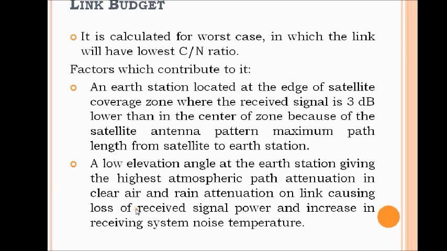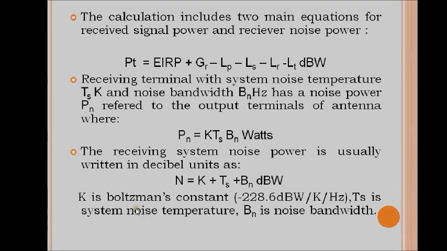Link budget is calculated for worst case, in which link will have lowest carrier to noise ratio. Factors which contribute to it consist of an earth station which is located at the edge of satellite coverage zone where the received signal is 3 dB lower than in center of zone because of satellite antenna pattern and maximum path length from satellite to earth station. Secondly, a low elevation angle at the earth station giving the highest atmospheric path attenuation in clear air and in rain attenuation on link, causing loss of received signal power and increase in receiving system noise temperature.